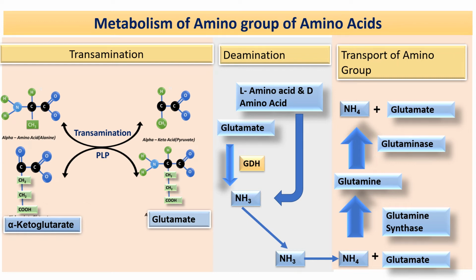Now, here you can see that by the process of transamination and deamination you will get ammonia. This ammonia never exists in the ammonia form. It gets converted into the ammonium form. And this ammonium form combines with glutamate so as to form glutamine, and the enzyme is glutamine synthetase. This glutamine goes into the liver, where by the action of the enzyme glutaminase you will get glutamate and ammonium ion.